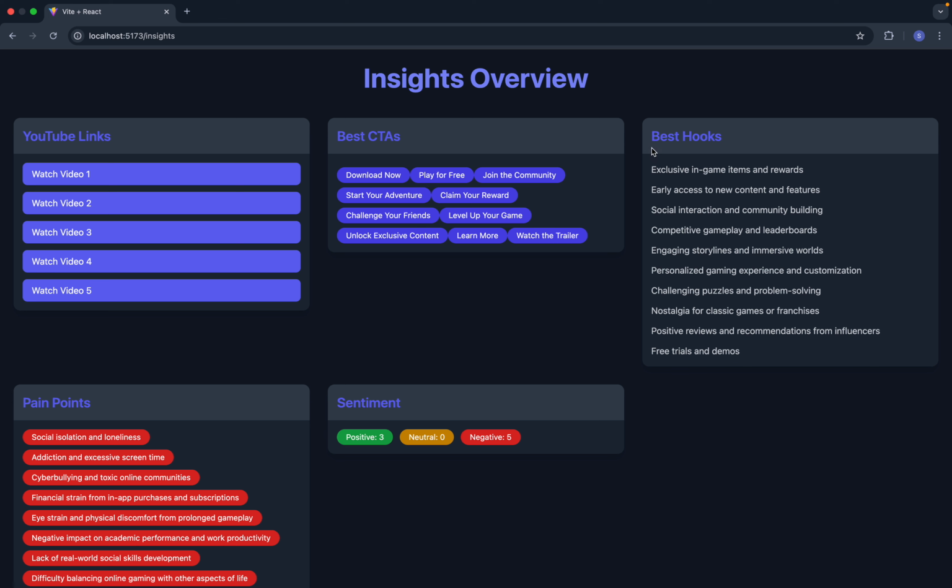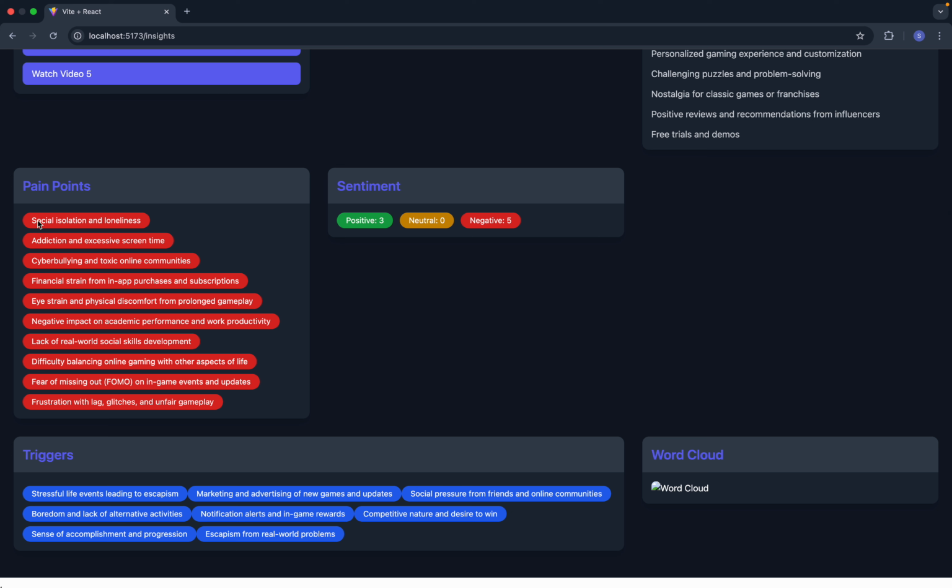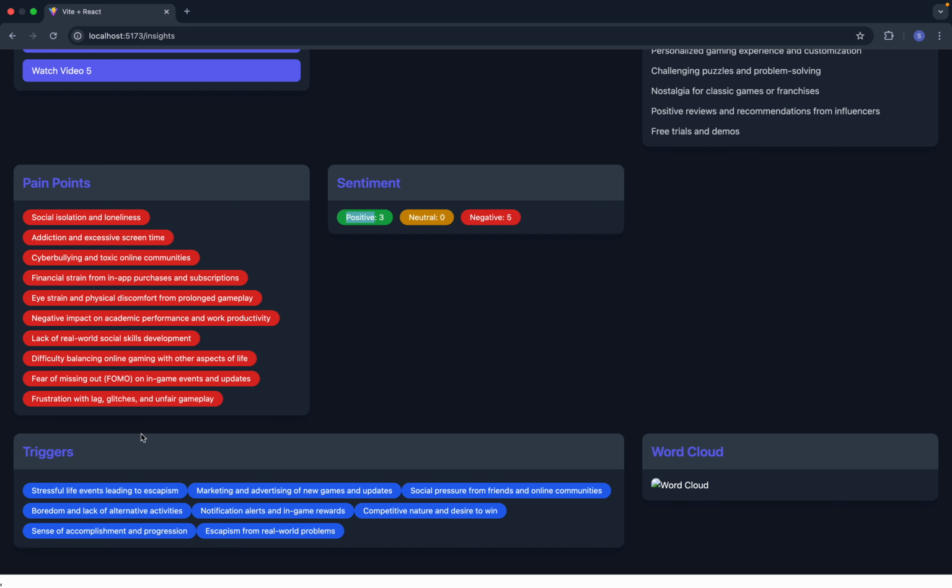And we have also implemented best hooks. What best hooks does is it shows what people use to get the most attraction, or the most clicks. The pain points are also written here: social isolation and loneliness, cyberbullying and toxic online communities, everything we have got. And the sentiments are also laid out. For example, there were 5 positive, neutral were 0, and as you can see, negative was much higher than positive.